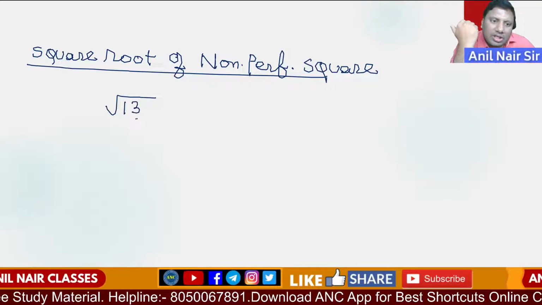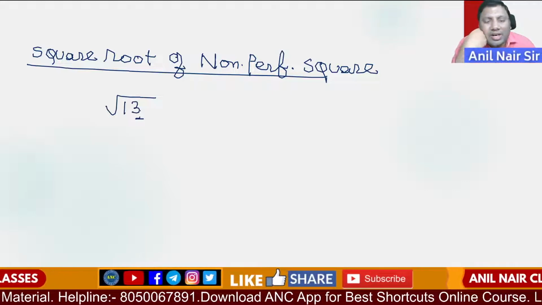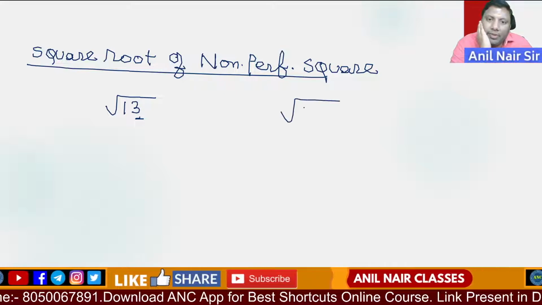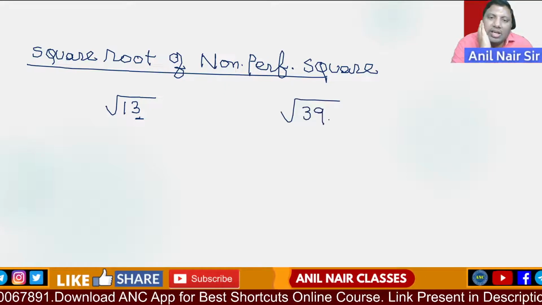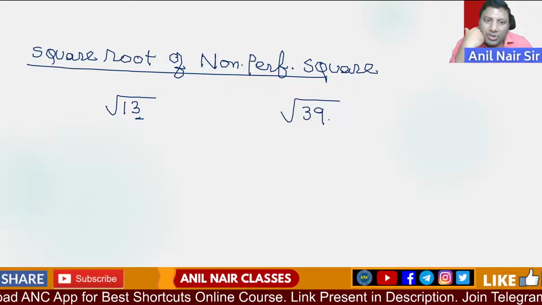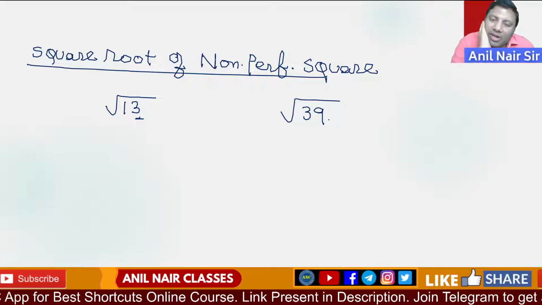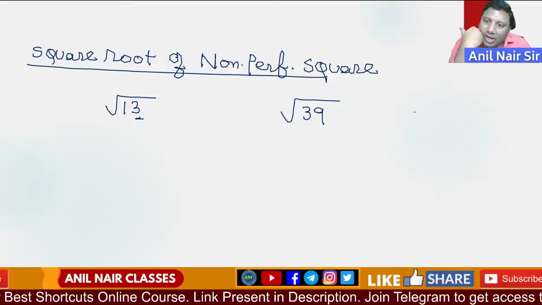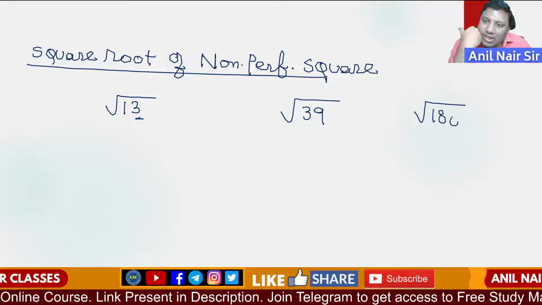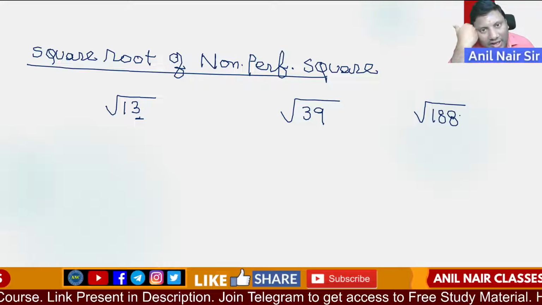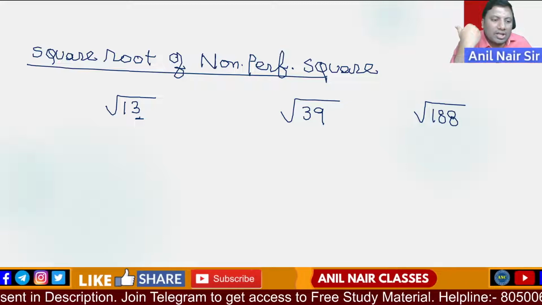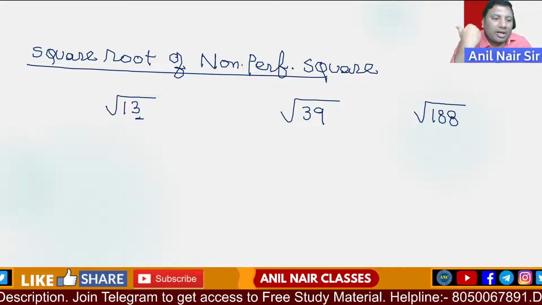Root 13 is there. A perfect square never ends with 2, 3, 7 or 8. Root 39 is there. Digital sum of 39 is 3 plus 9, 12, 1 plus 2, 3. A perfect square's digital sum will always be 1, 4, 7 or 9. Root of 188 is there. A perfect square never ends with 2, 3, 7 or 8. So like this you can see how to find whether a number is a perfect square or not.